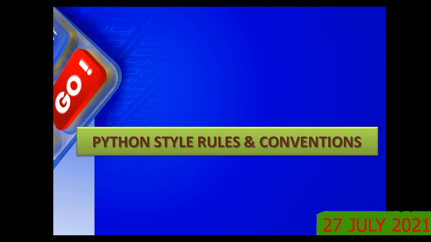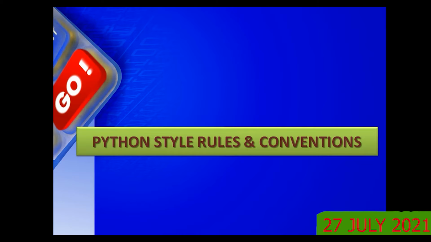Number 1, statement termination. Number 2, maximum line length, the maximum length of the line, then lines and indentation. Next, white spaces. I already told you what a white space is. White space is nothing but a blank or a group of blanks, isn't it? You should always have white space around operators, but not with parentheses. We will see while typing the statements how we can use it. That is only for the purpose of clarity, nothing else.